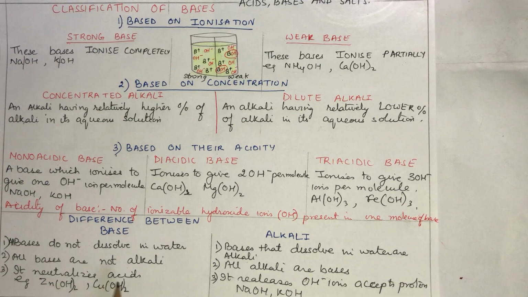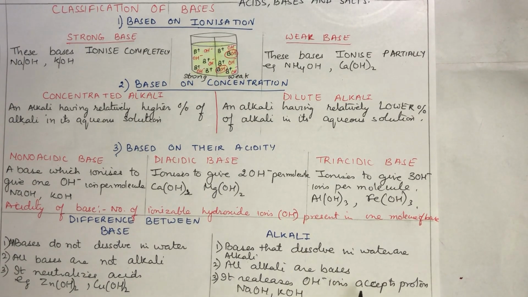A base can neutralize acid, generally Zn(OH)2, Cu(OH)2. And an alkali releases OH ions and accepts protons. So this is the difference between base and alkali.